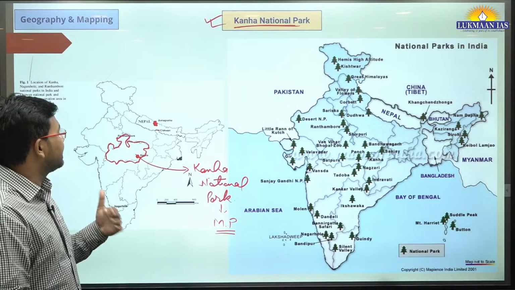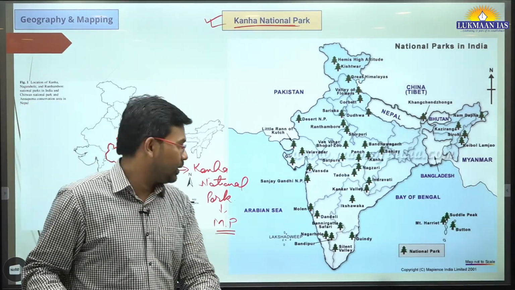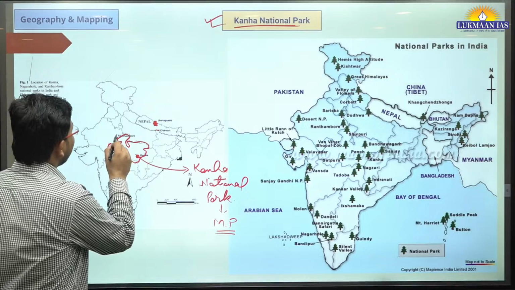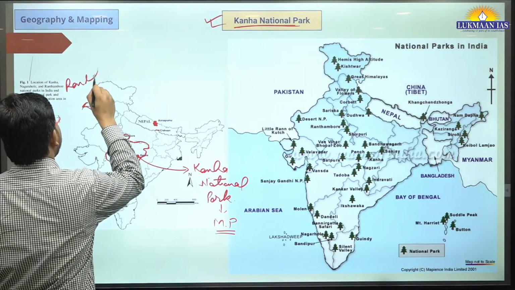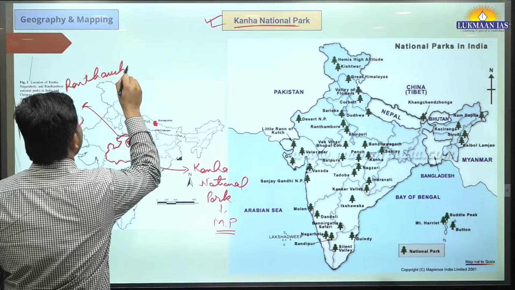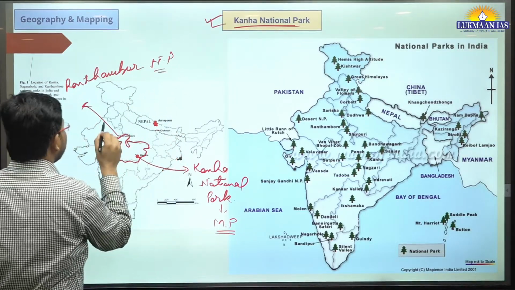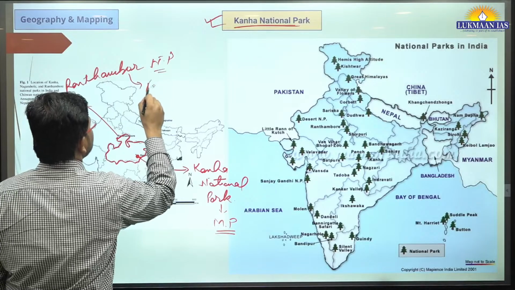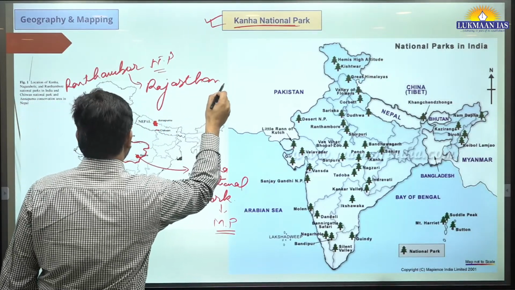Apart from this, there are a few other national parks that are very important. One of the national parks is Ranthambore National Park. I'm just writing NP. It is located in the state of Rajasthan. Ranthambore National Park is located in the state of Rajasthan.